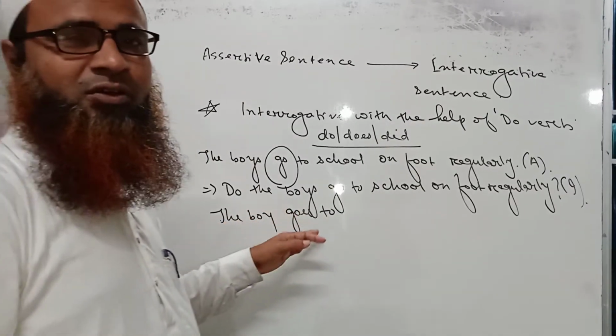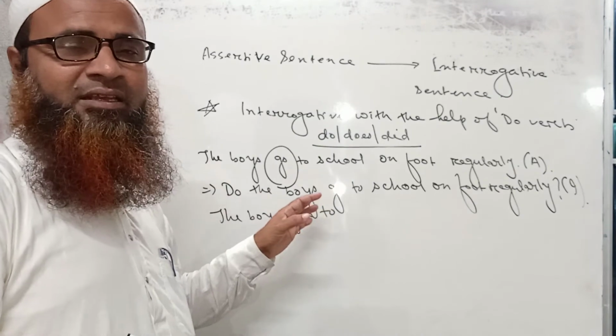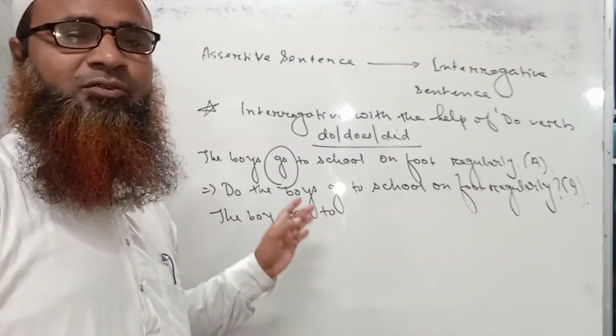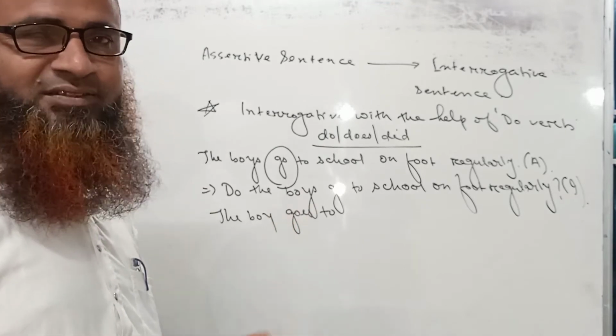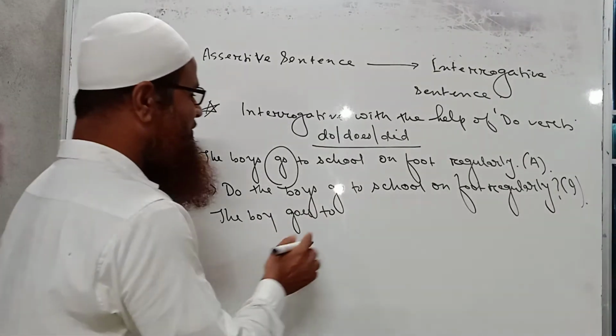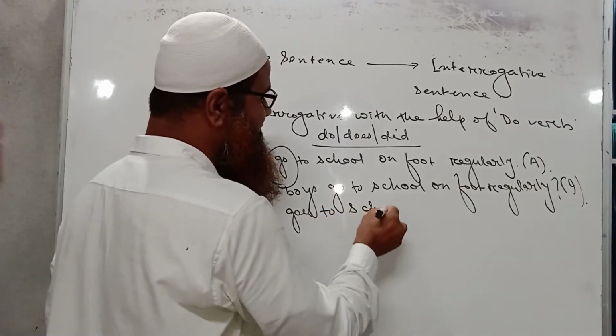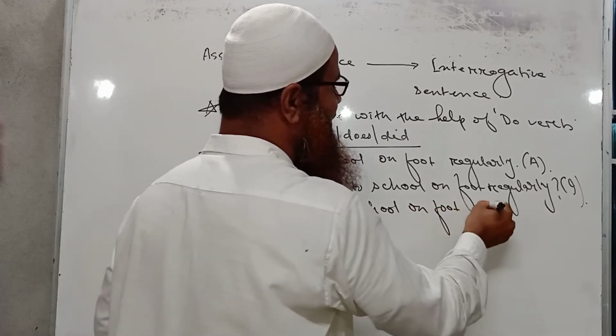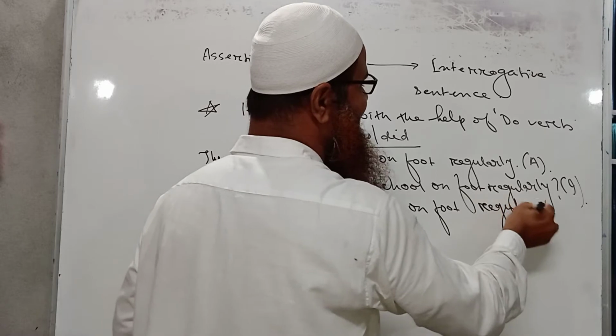So go has taken es with it. This is the rule which we learnt while learning the uses of tenses.